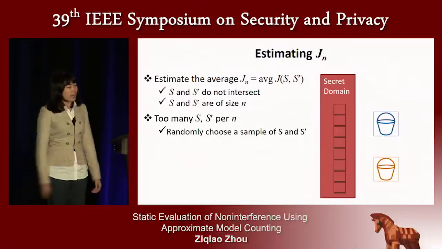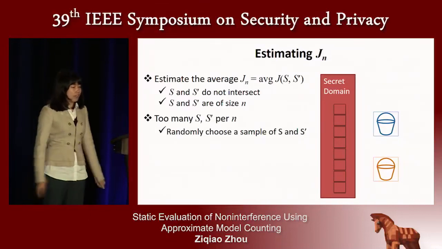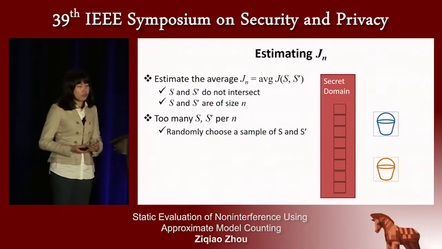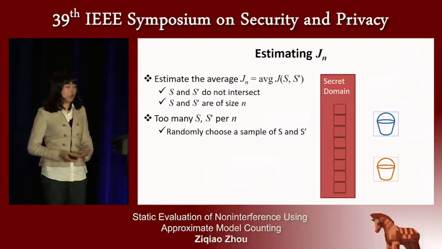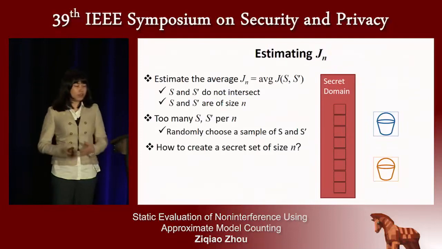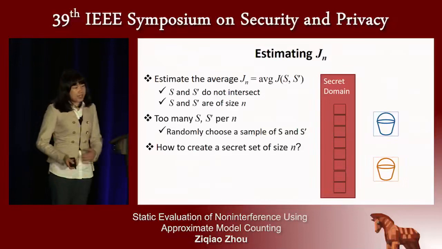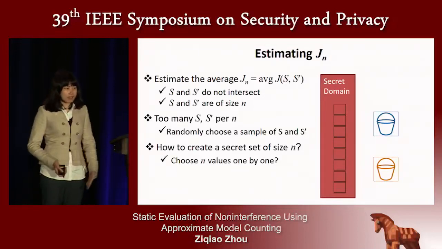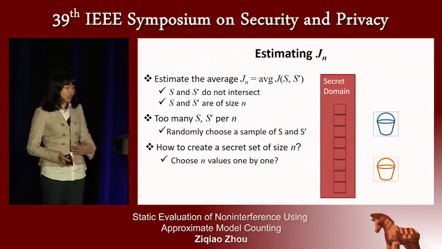First, there are so many different secret sets for each size n, and we cannot enumerate all of them because it's pretty expensive. The solution we propose here is that we could randomly and fairly choose a sample of secret sets to depict the average Jaccard distance. Then the following question is how to fairly and randomly choose a secret set. The naive idea is you could pick the secret values one by one many times. However, this is expensive when your secret set size is pretty large.